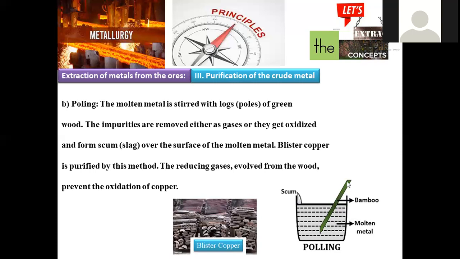The special thing here is that wood used to release some gases that reduce the impurities. Consequently, copper will be obtained in the pure form, and all the remaining impurities will be removed. This is the most specific kind of purification method for copper.